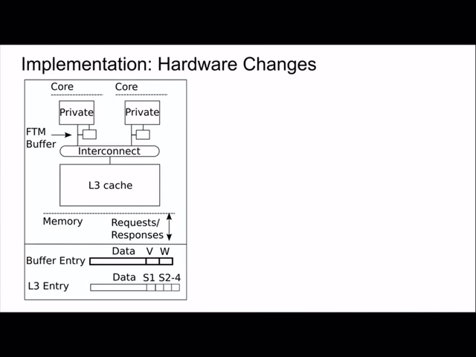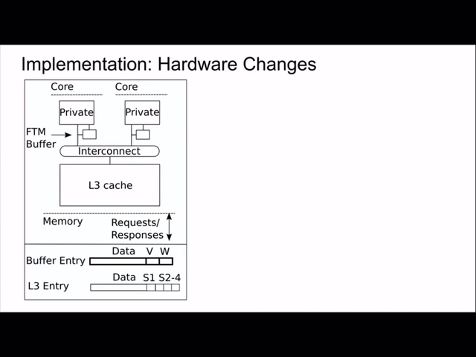The L3 entry is essentially the same as a normal L3 entry, but we've shown it here because it will be used in the first time miss mechanism. There's a cache line in there, and also sharer bits, and in this case there are 4 sharer bits, which we've shown as S1 to S4. So these are the hardware changes that we made.